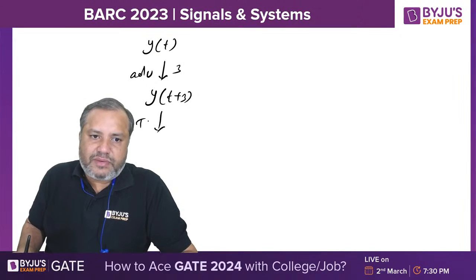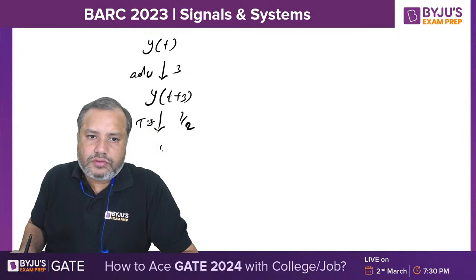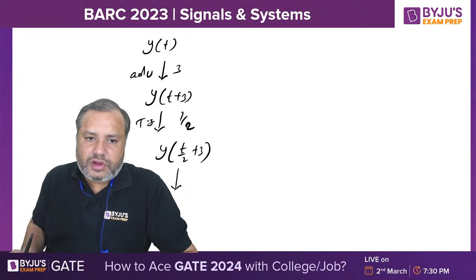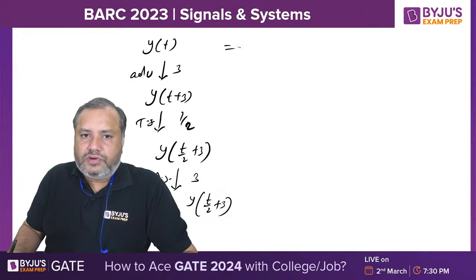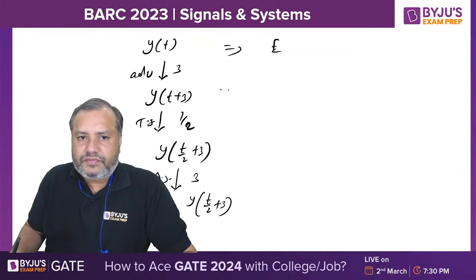Now time scale by factor of 1 by 2, t will become simply t by 2, and then amplitude scale by factor of 3, 3 times y of t by 2 plus 3. Energy of y of t is E.